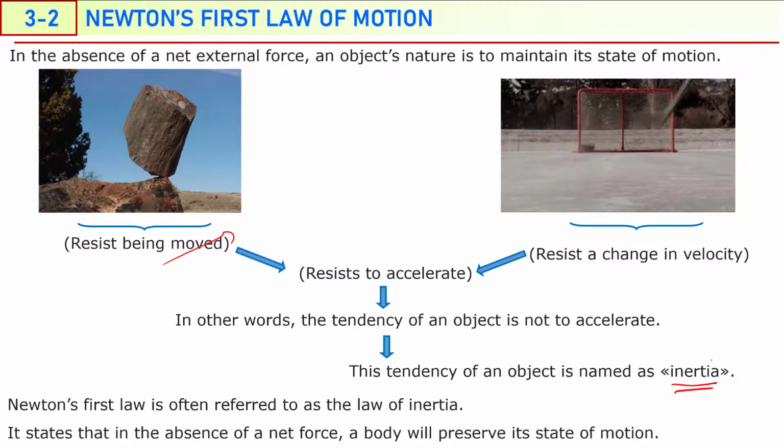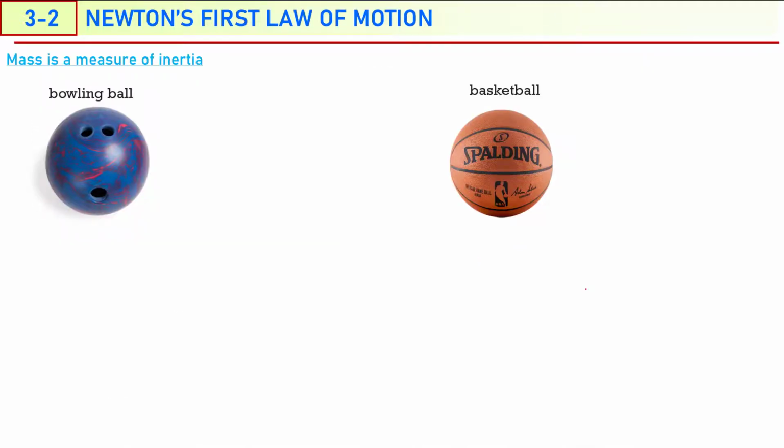Newton's first law, often referred to as the law of inertia, states that in the absence of a net force, a body will preserve its state of motion. If it is at rest, it wants to stay at rest. If it is in motion, it wants to be in motion with constant velocity. Now think of two balls. One ball is a bowling ball. The second one is a basketball. What is the difference between these two balls? You can easily get it. Of course, the bowling ball has a greater mass than the basketball. Greater mass for the bowling ball, smaller mass for the basketball.